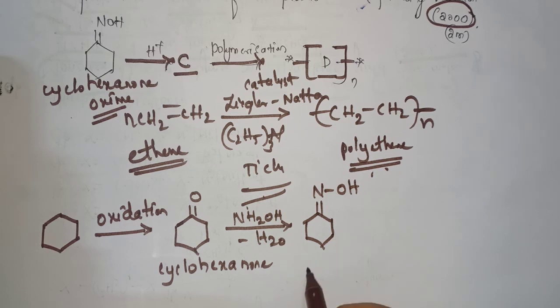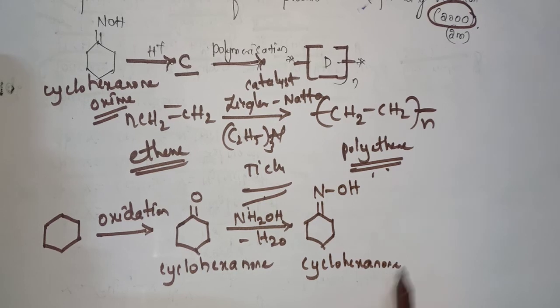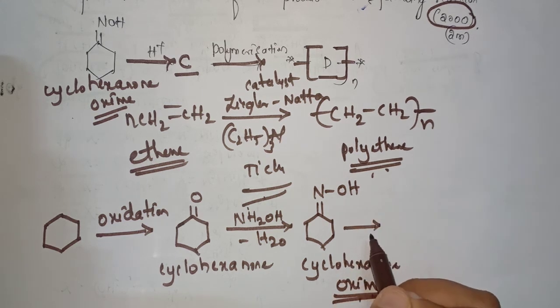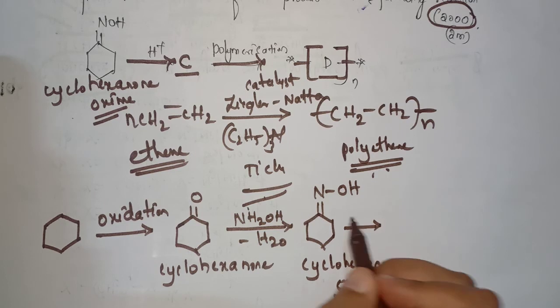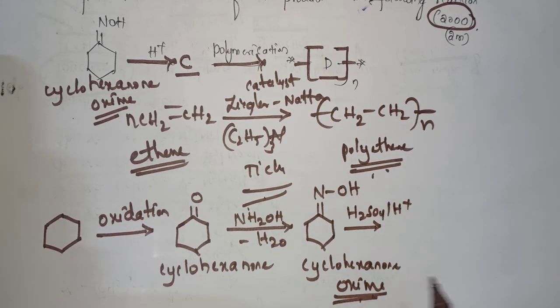That is, we are obtaining cyclohexanone oxime. When this cyclohexanone oxime is reacted with H2SO4 or H plus, we will obtain caprolactam.